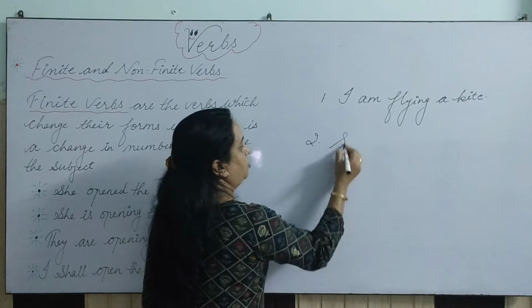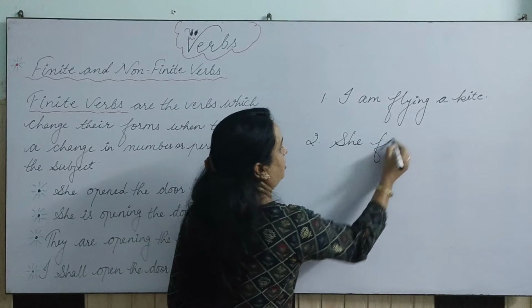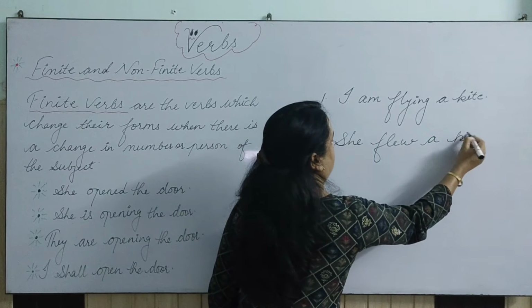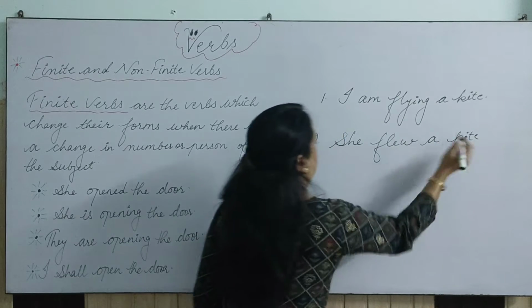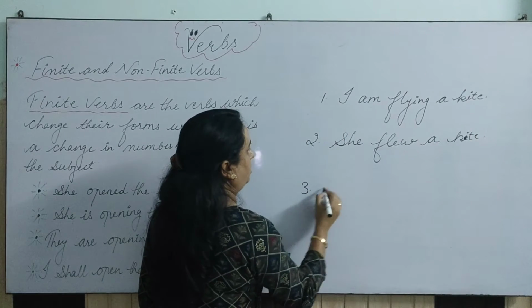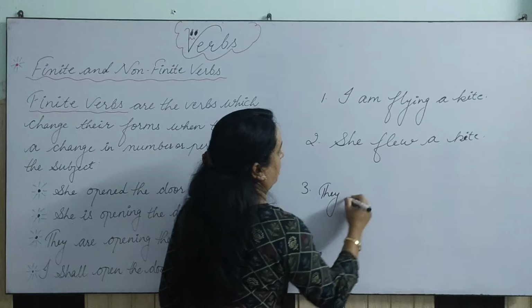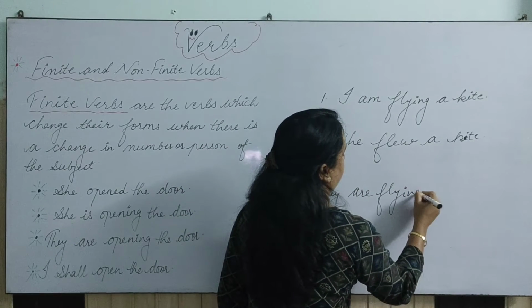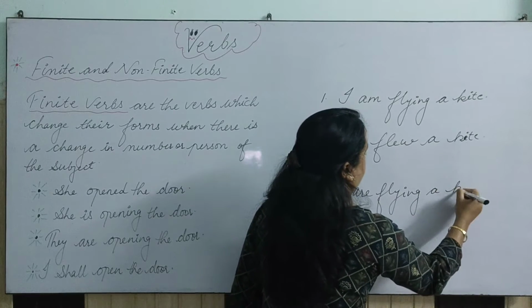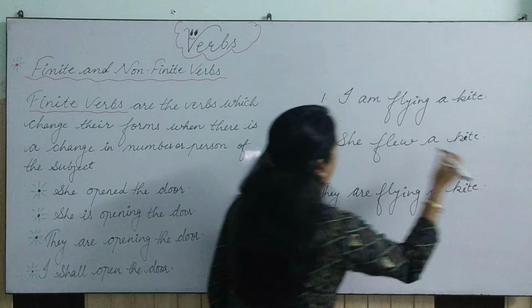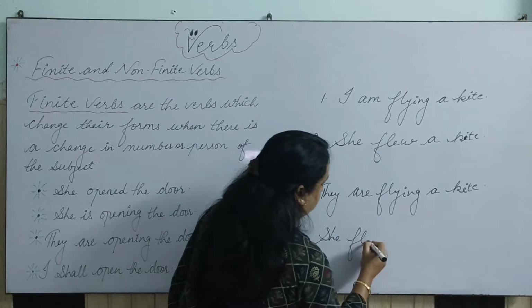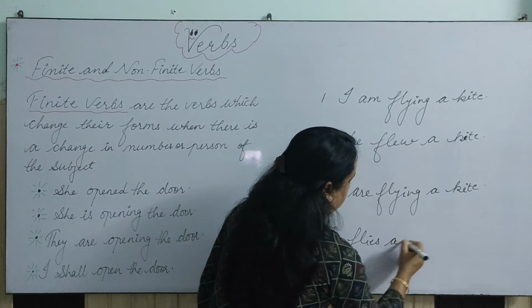Second sentence: she flew a kite. Third sentence: they are flying a kite. And let me take one more: she flies a kite.